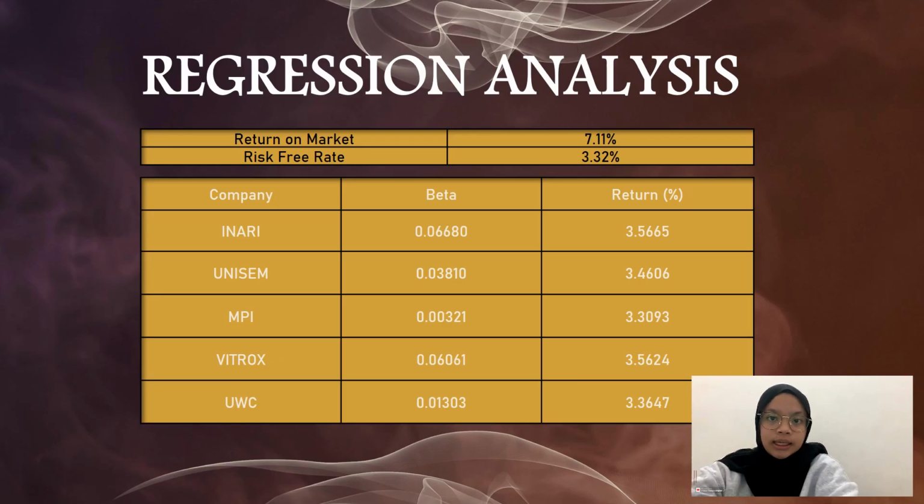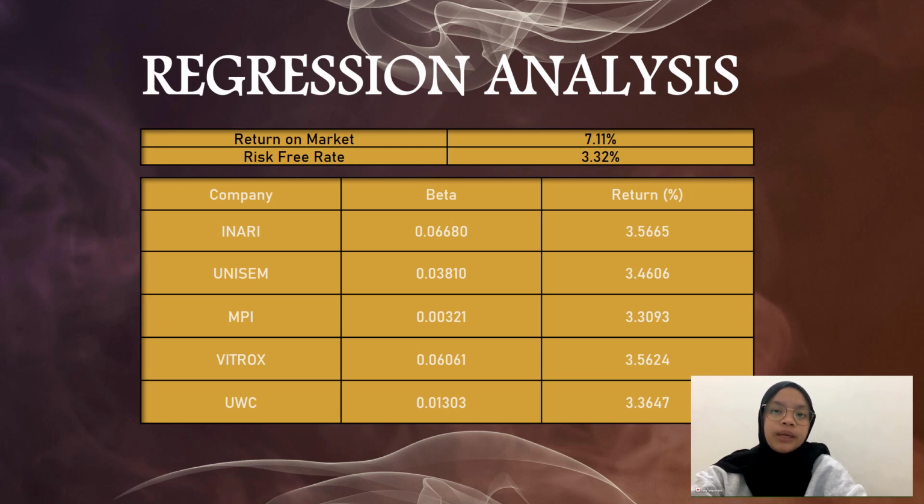The next slide, I will explain about the regression analysis. The table above shows companies' beta and expected return. This regression analysis is based on CAPM. The capital asset pricing model describes the relationship between systematic risk and asset expected return.